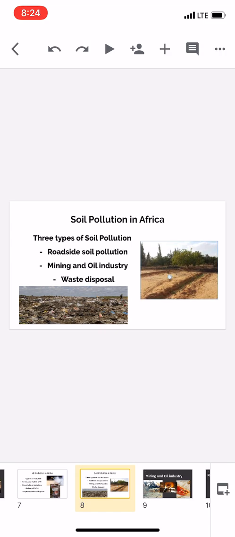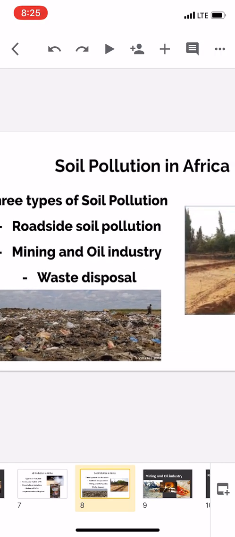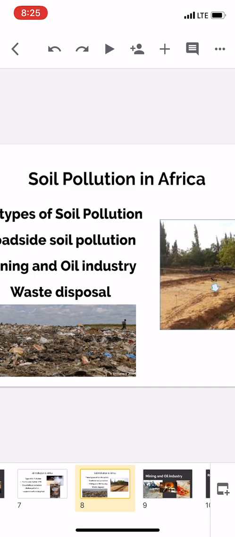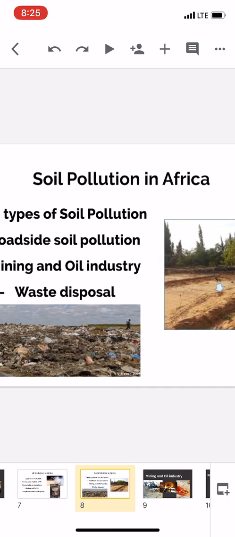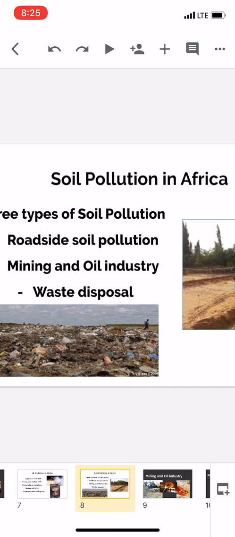Roadside soil and waste disposal go hand in hand because roadside pollution is particulate matter emitted through vehicles and lead in gasoline, and the improper waste disposal is mostly through auto workshops. They don't really manage their waste properly. So that causes a lot of issues, exposing people to those dirty areas.